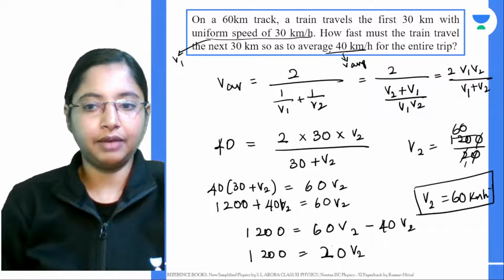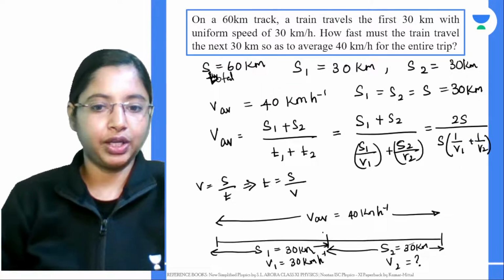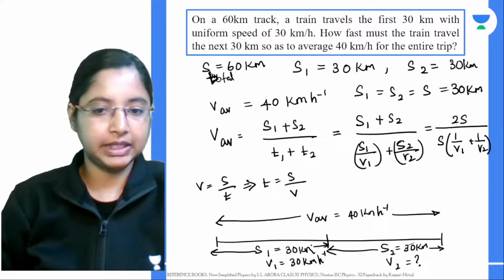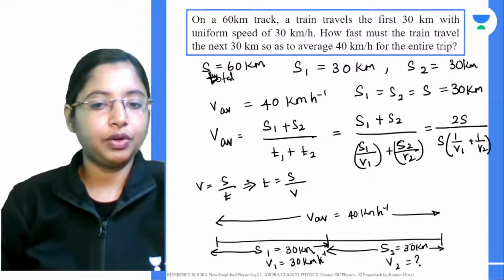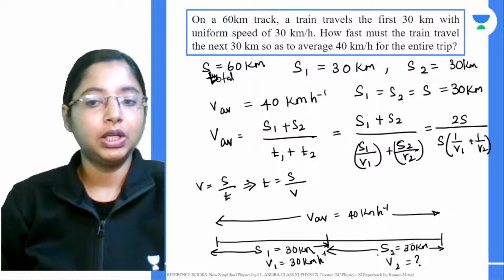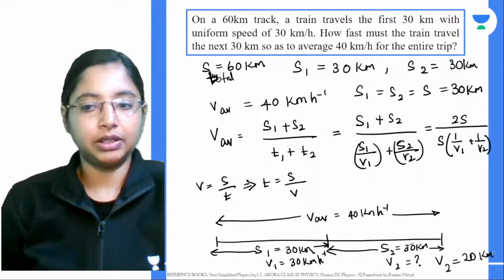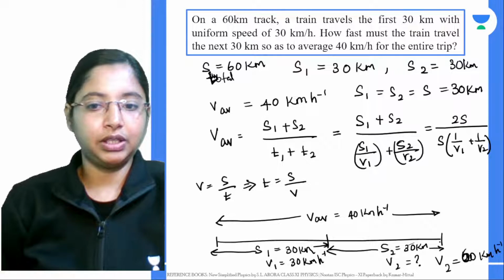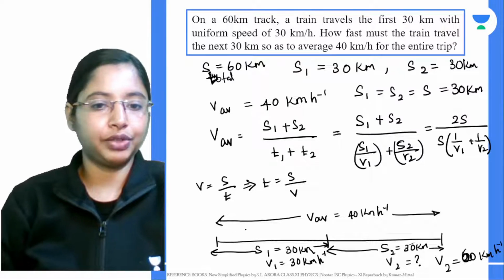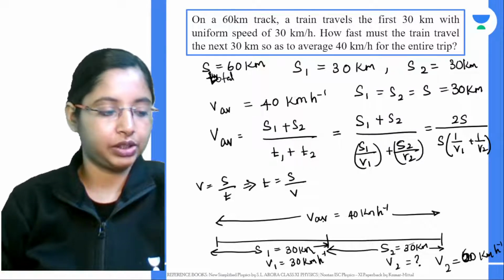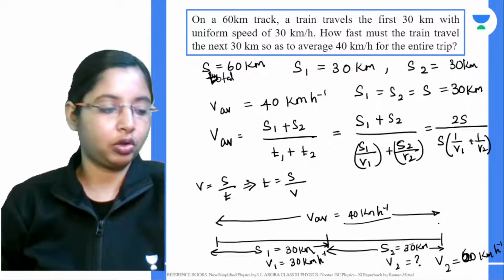So for the first half of the train journey, the train covers a distance of 30 kilometers with a uniform velocity of 30 kilometers per hour. For the second half of the journey, it travels a distance of 30 kilometers, but with a uniform speed of 60 kilometers per hour. So the average between these two, the total distance covered with time, comes out to be around 40 kilometers per hour.